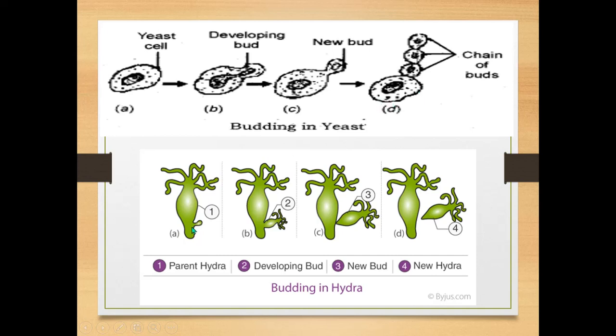But in the case of Hydra, there is a parent Hydra with a small cyst-like structure, and these will mature and develop into a bud. You can see it develops as a new bud and gets separated from the parent Hydra. So this is budding in Hydra.